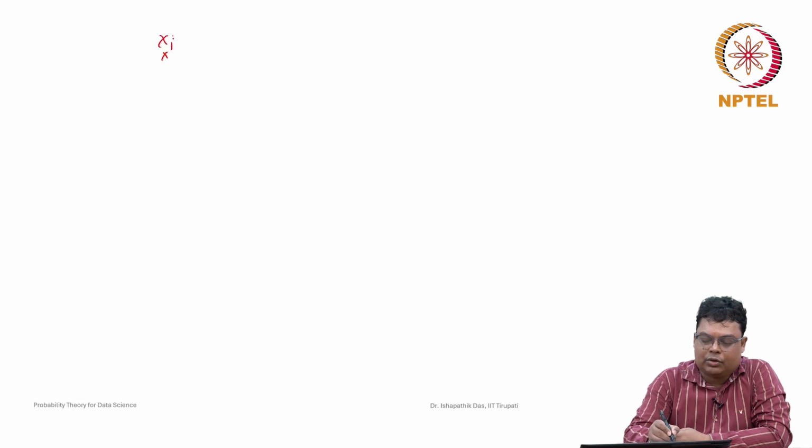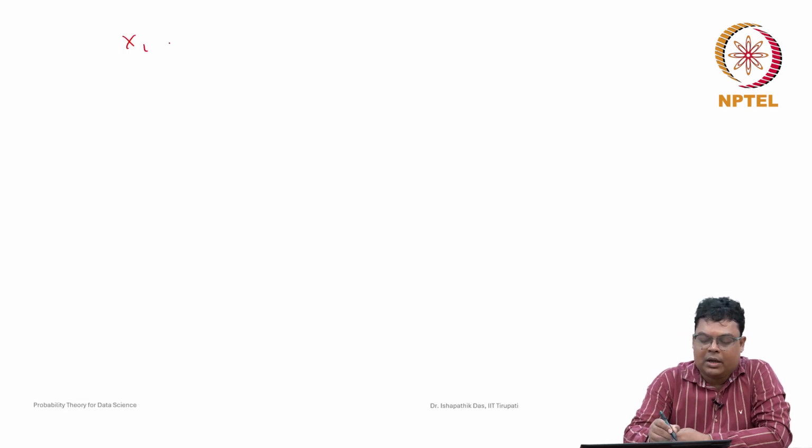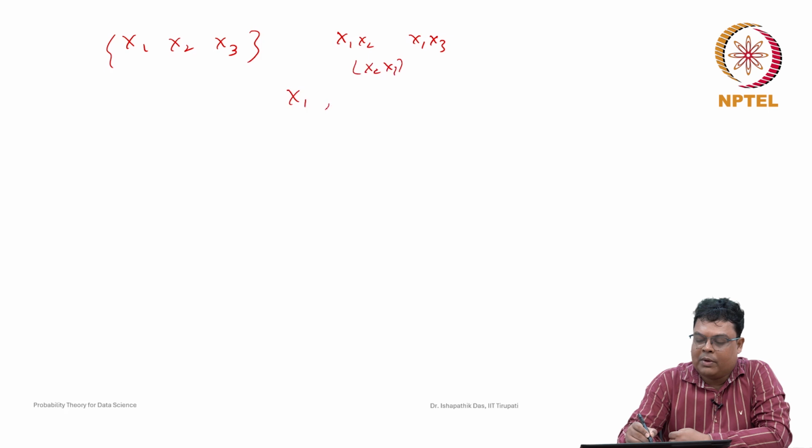Marginal means a subset of the random variables, meaning x1 or x2. These are proper subsets, because that is what we want to find. Now if you take 3 variables, then any subset of the random variables may be x1 x2, x1 x3, x2 x3 containing 2 random variables, or a single random variable x1, x2 or x3. These are all subsets.